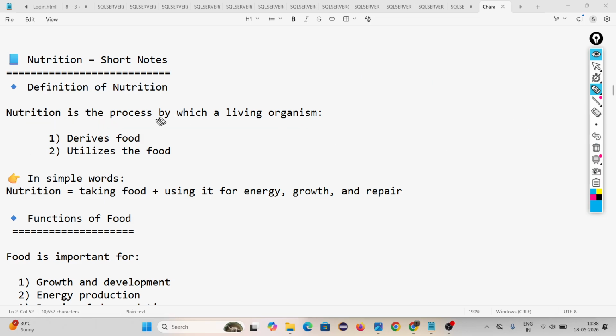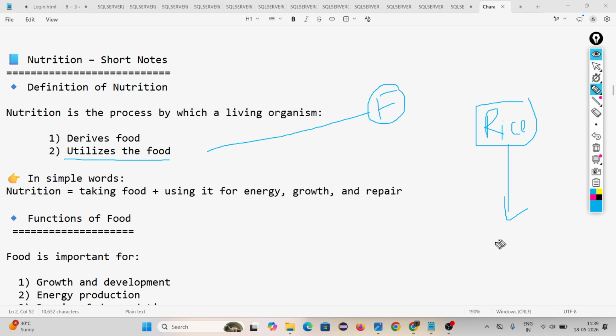The process through which we take food, we derive food. Derive food means some organisms make their food by their own. Some organisms depend on other organisms for their food. And what do you mean by utilizing the food? Utilizing the food means the food which we eat is not directly used by our body. Suppose we eat rice. Are you thinking our body can directly consume this rice? But for using it, it should be converted into simple substances, and that is nothing but called digestion.